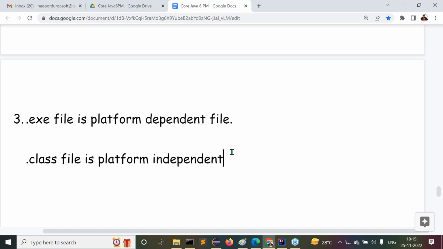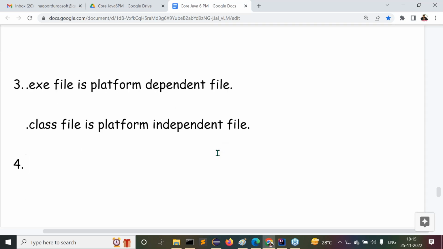That means it is platform neutral to every operating system. It is not dependent on any operating system. Here it is sufficient: the class file is a platform independent file. Right, guys? Observe carefully. Then what is the fourth point here? This fourth point is a general point only, but try to understand it here.